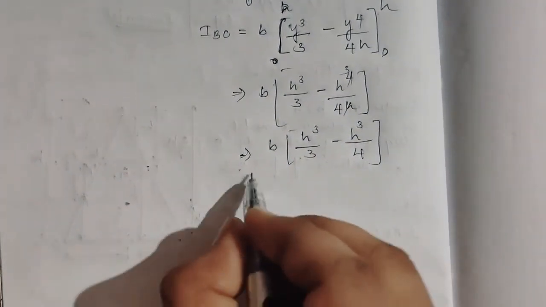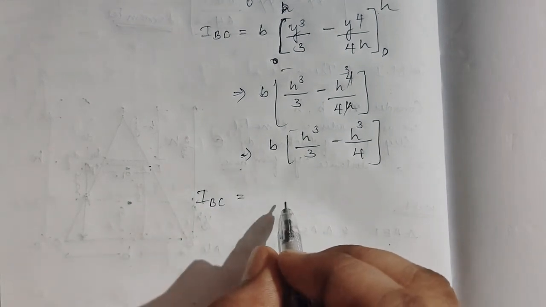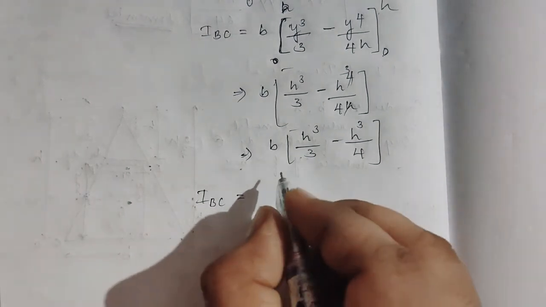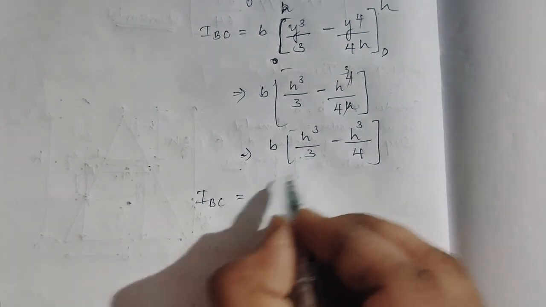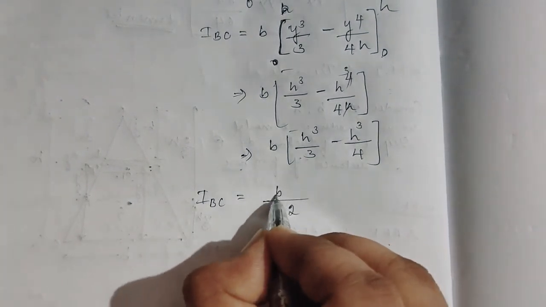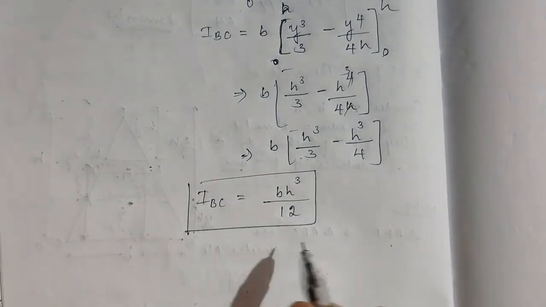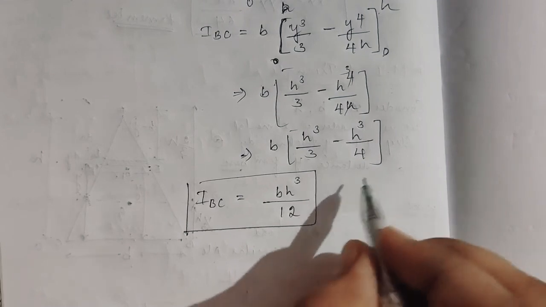If we take LCM 12, it would be bh cube by 12. So IBC is bh cube by 12.